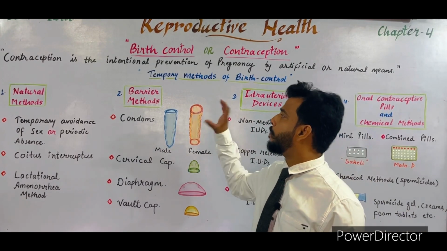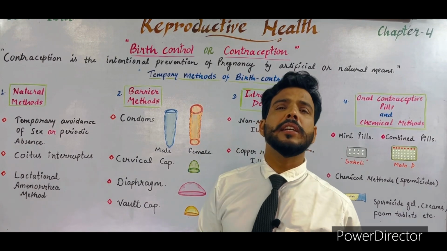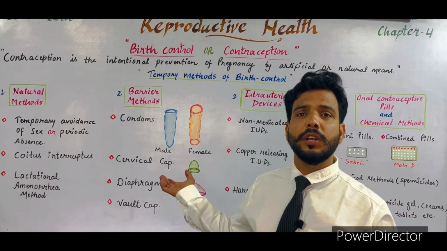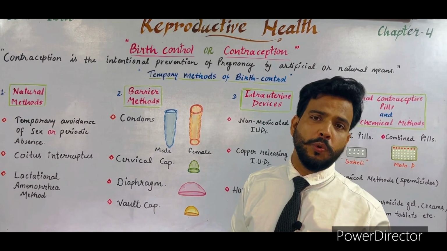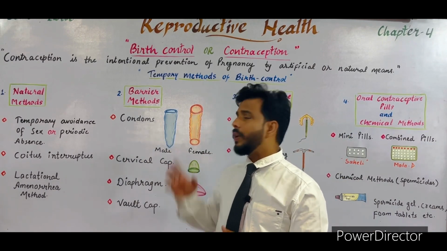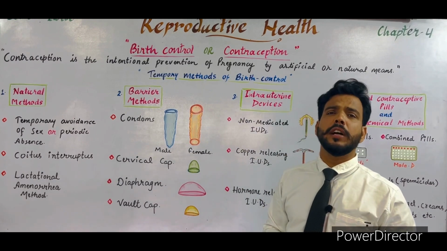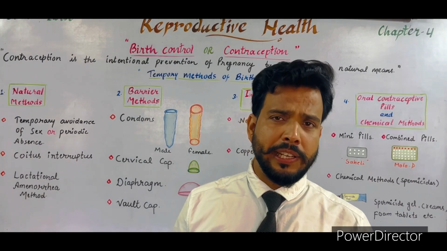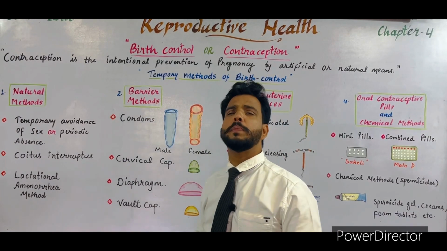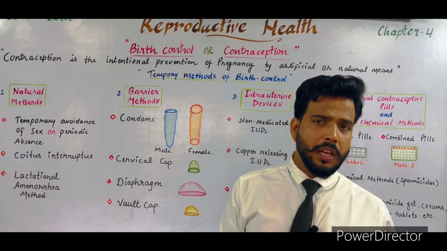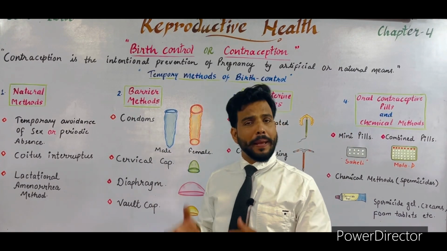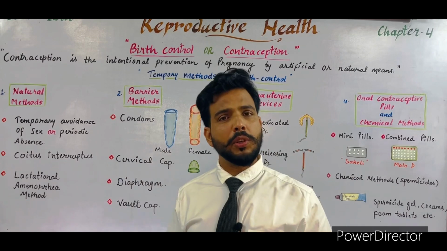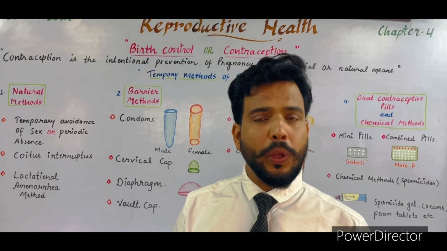Now the next category is barrier methods. In barrier methods, we use some barriers which prevent the fusion of sperm and ovum. Some common barriers are, number one, the condom. Condoms are available for males as well as females, and are easily available at any medical store in India and other countries. Condoms are made up of rubber or latex. These are used to cover the penis or the vagina just before copulation. Just before intercourse, the male covers his penis with the help of a condom.